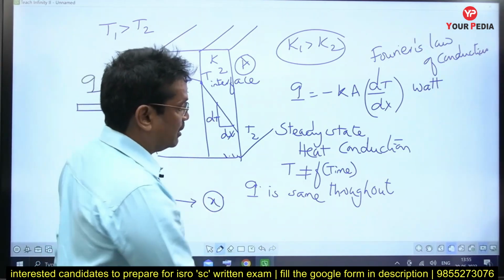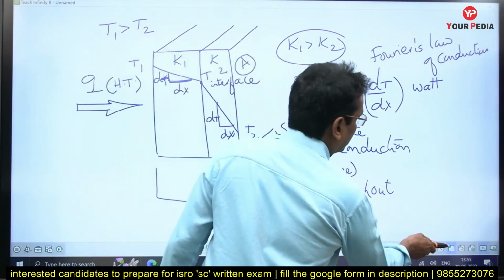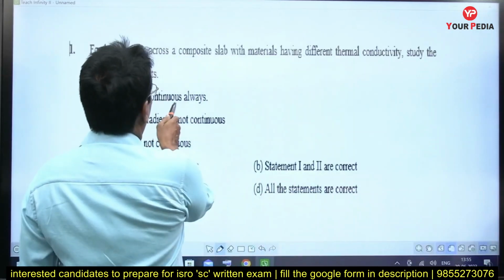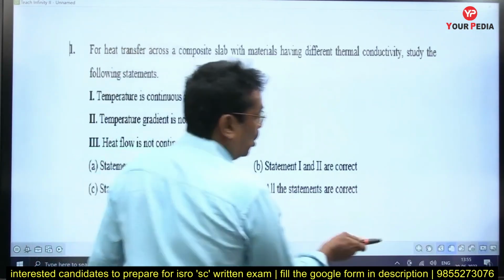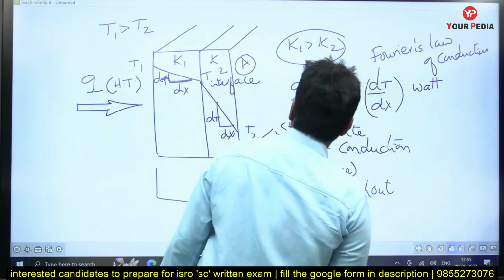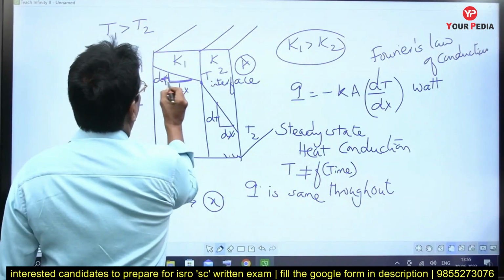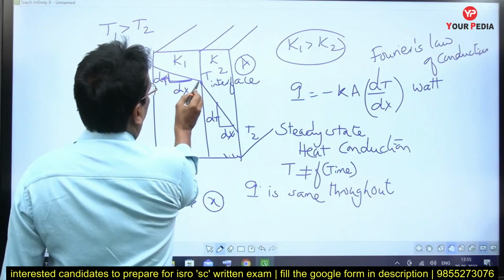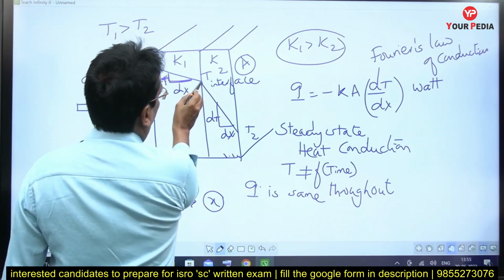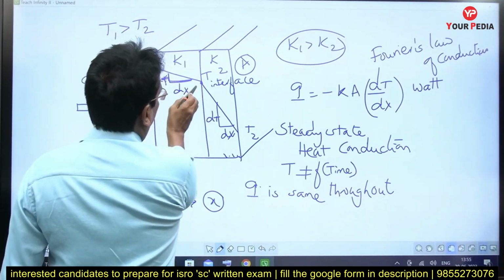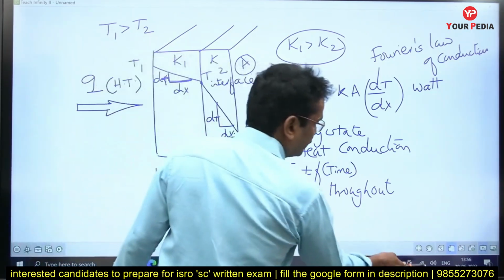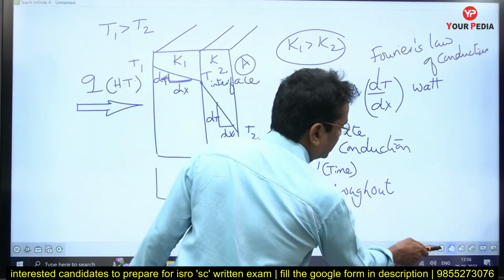But the question is something else. What is the question asked? Is temperature continuous always? No, it is not. It is not continuous. Look at this. There is an abrupt change in the slope here. The value of temperature begins to change abruptly in the second part. Temperature is not continuous. So the first option is not correct.